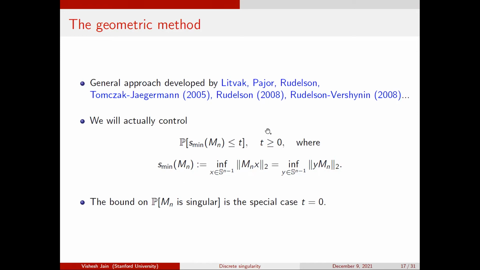So I think von Neumann and Goldstein were interested in the condition number of random matrices, and they really sort of started studying this problem. Okay. So this is just some byproduct that I will actually just control the smallest singular value, which is some optimization problem of this field. Okay. And